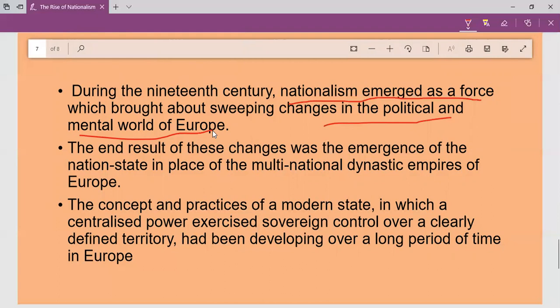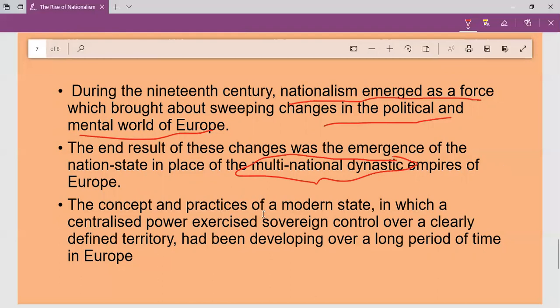And before the 19th century, it was a multinational dynastic empire. One empire or one kingdom would be there, filled with multinational dynastic rulers. Even in a single country, multinational dynastic empires would be there. So India before independence was divided into 550 native kingdoms. In the same way, in a single region where the people have a common culture, it would be divided into different kingdoms. So that was the condition.